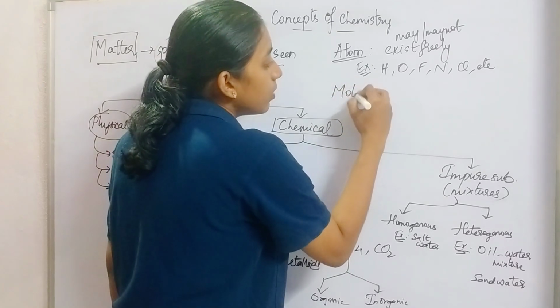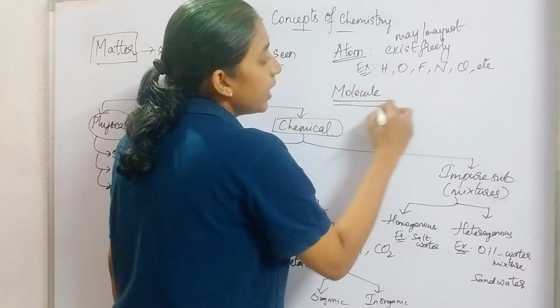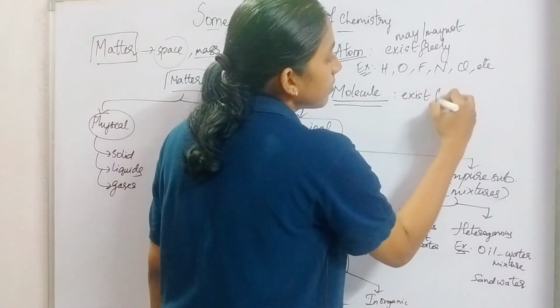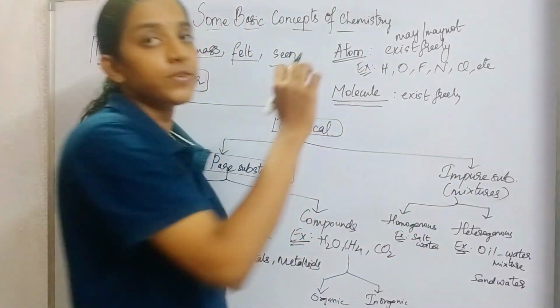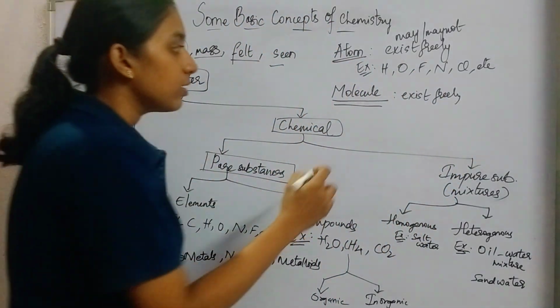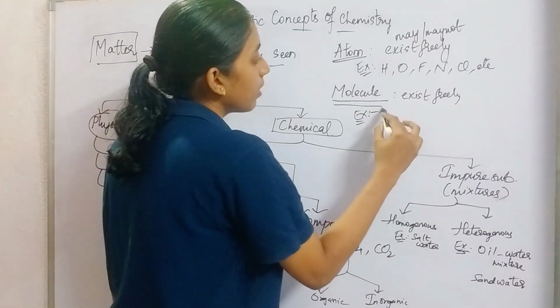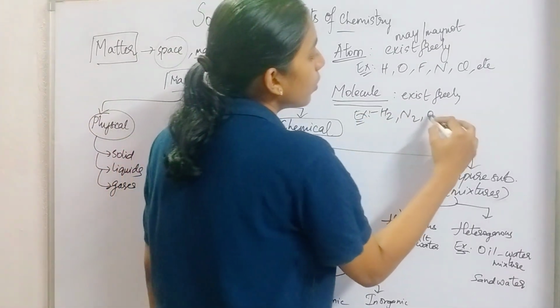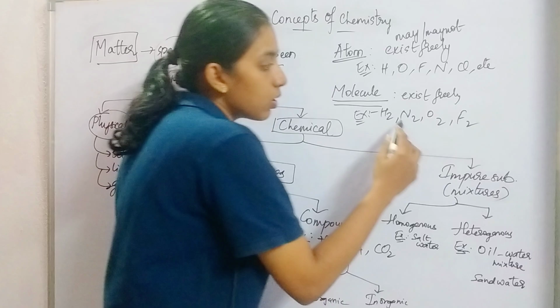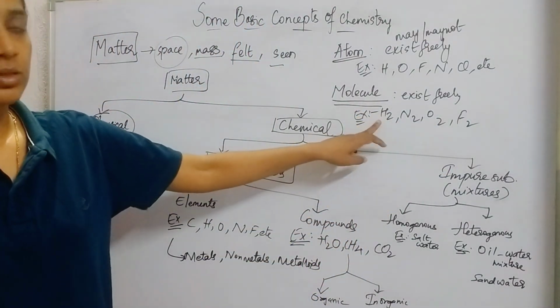What is a molecule? It can exist freely. So this is the major difference between an atom and a molecule. For example, H2, N2, O2, F2, these all are considered to be molecules.